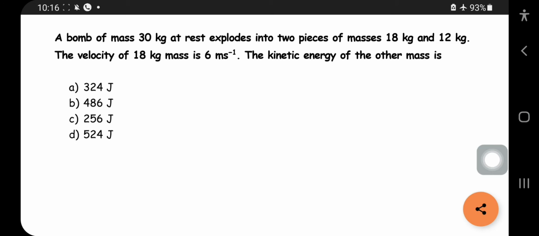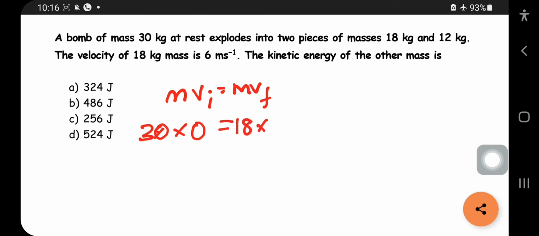If there is no change in momentum, then initial momentum is equal to final momentum. Is it right? So 30 into 0, since it is at rest with velocity 0, is equal to 18 into 6 plus 12 into x. This x is the velocity you should find. So what will you get? You will get velocity as minus 9 meter per second.